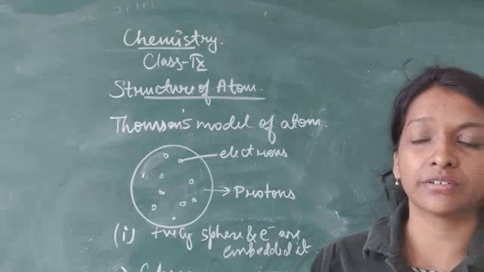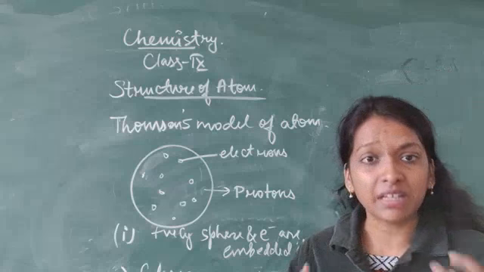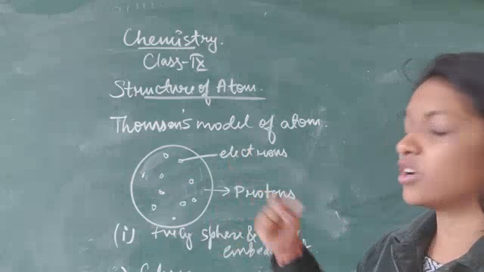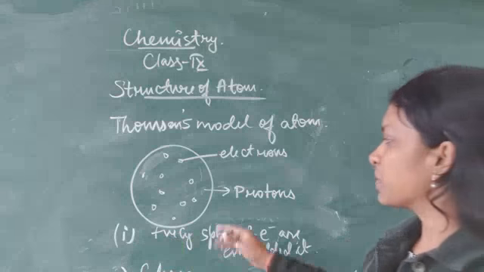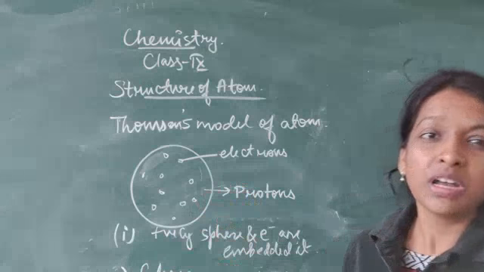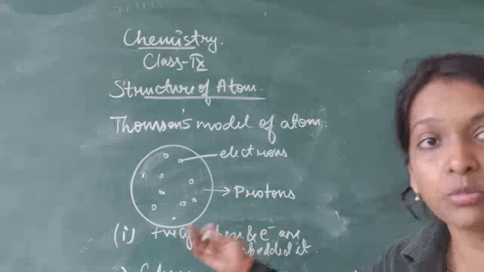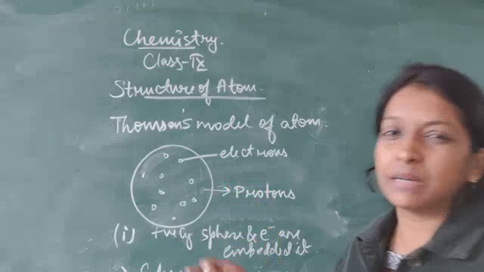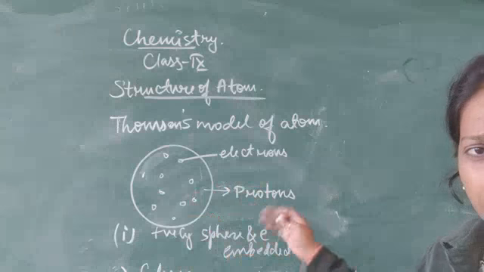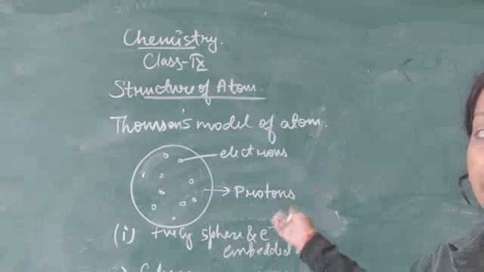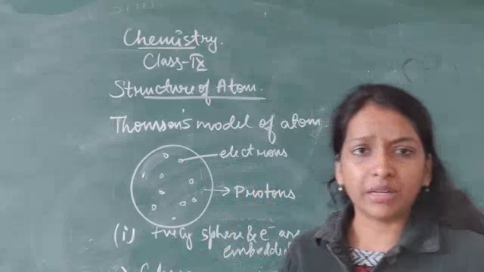when other scientists tried to perform their experiments by considering his model of atom, they failed. So overall, we can say that Thomson was a great scientist, the first scientist who attempted to make a structure of atom. But after some time, when several scientists tried to perform their experiments by considering this structure of atom, they failed.